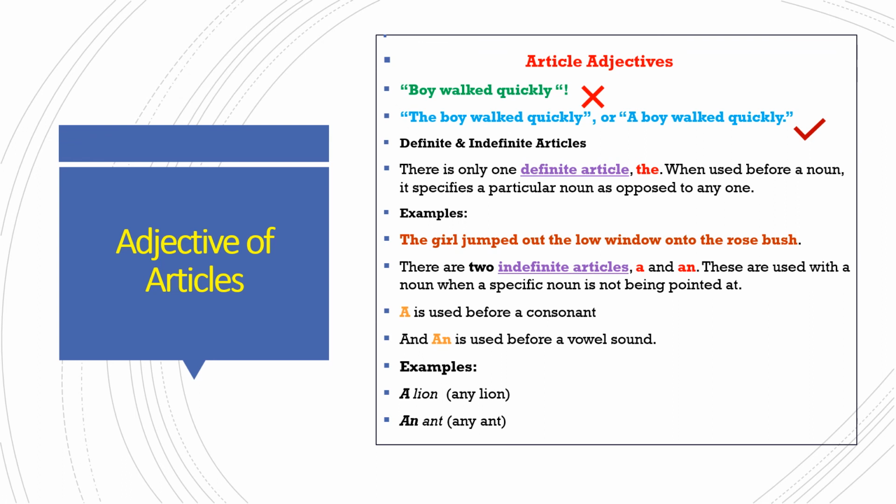Indefinite articles. There are two indefinite articles, a and an. These are used with a noun when a specific noun is not being pointed at. The rule for using the correct form of the article is: a is used before a consonant and an is used before a vowel sound. Hence, as these articles are used to point out a noun, they are considered adjectives.